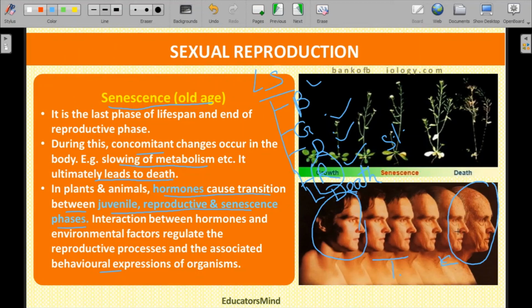So look at the expressions of the faces. The expressions and the morphology of the face are also changed. And finally, when it reaches the stage of death, there is a large change seen from the beginning. Such changes show that the organism is not able to reproduce. When the organism is not able to reproduce naturally, due to the stop of the production of hormones, gametes, or egg cells, such a period is called senescence or old age.